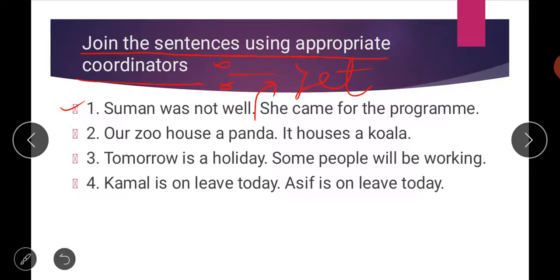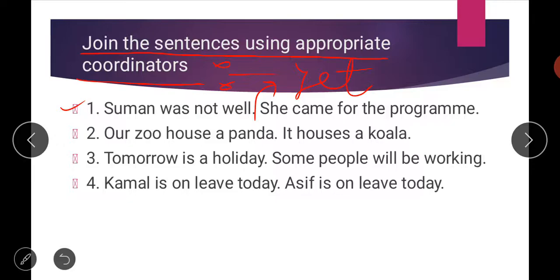So you can use the word even then also. Suman was not well, even then she came for the program. So see students, there are many words. The answer is not a fixed answer. We are not having any one fixed word here. We can use different words and your answer will be right. So you can use the word yet, but, still, even then, all these words you can use.